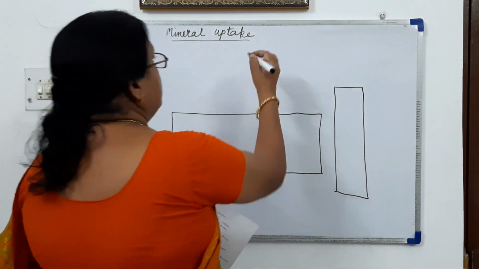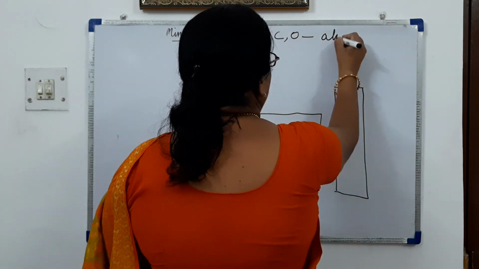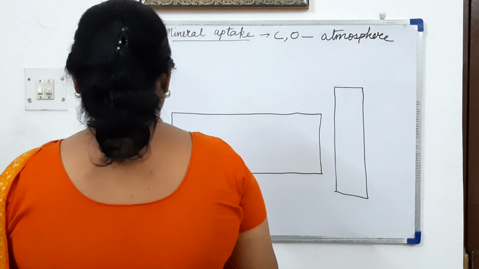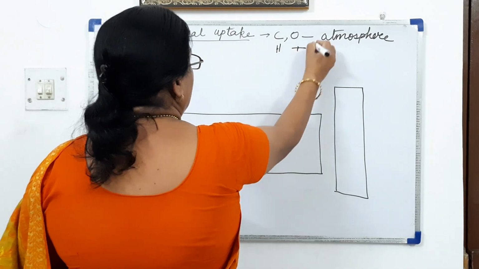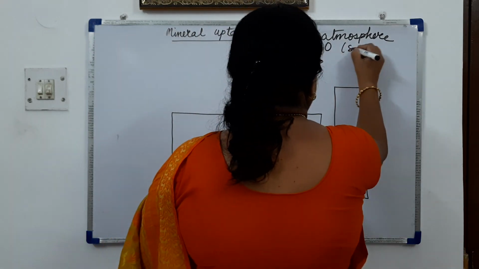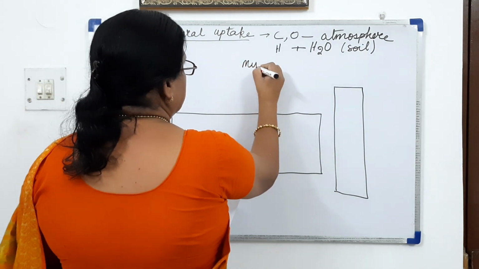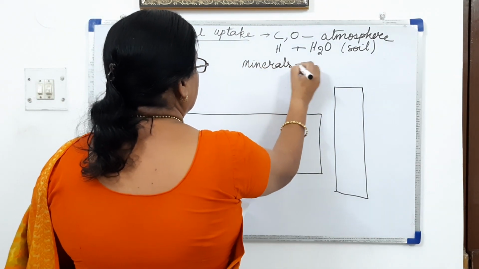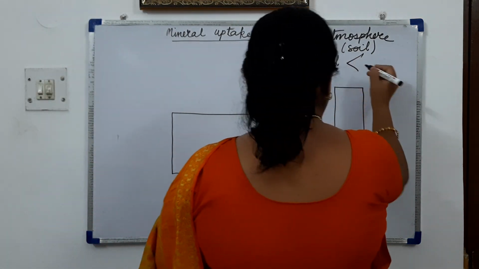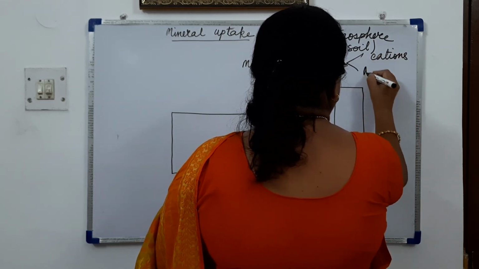And we know that in uptake of minerals, we get carbon and oxygen from the atmosphere, then hydrogen we get from water in the soil, and along with hydrogen we get minerals also from soil, and these minerals are in two forms, cations and anions.